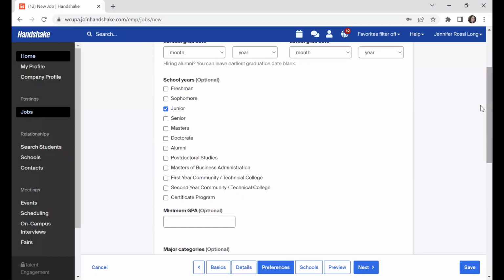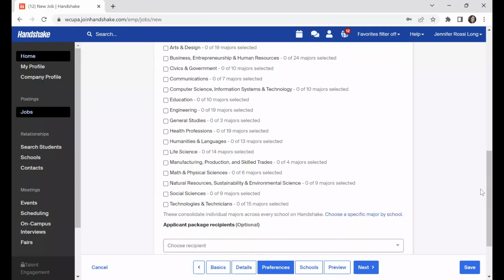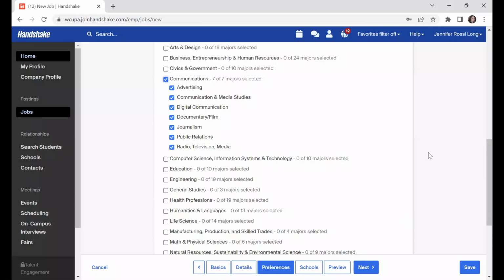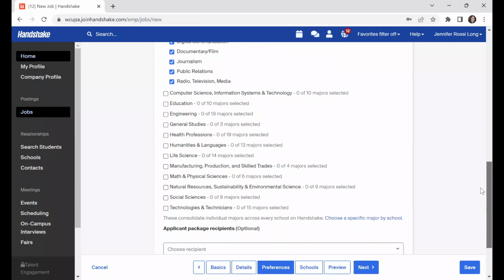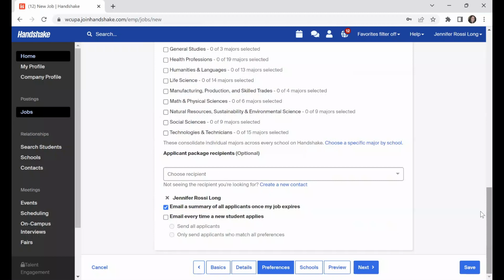Now, let's say that I select that I want someone that's in their junior year, who's in communications or that area. That doesn't mean that those are the only students that can apply. What that means is that you will have two buckets of applicants. One will be the students that met all of your qualifications, and the other will be students that applied that didn't meet all of your qualifications. But I do encourage you to take a look at that, because sometimes when we try to add qualifications and screen too much, we could be screening out and excluding some really great applicants. So it's great that the system separates them, but I would encourage you to take a look at both.